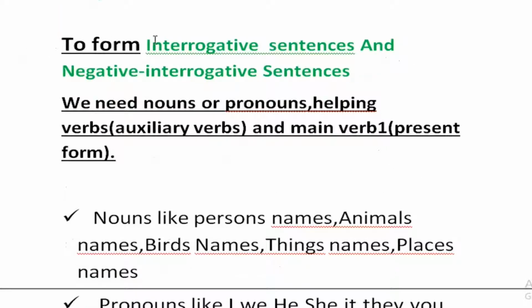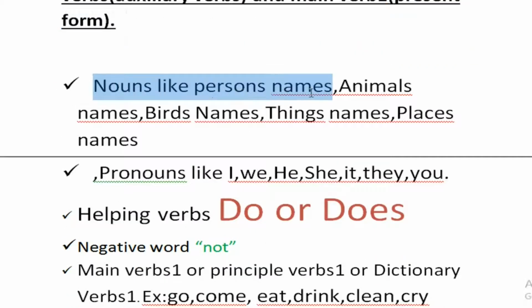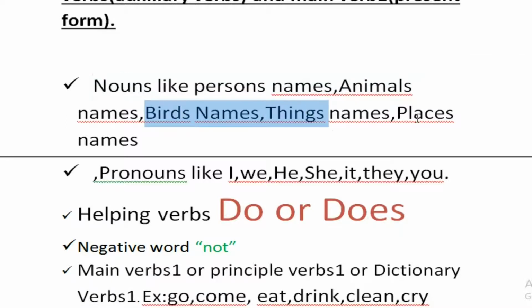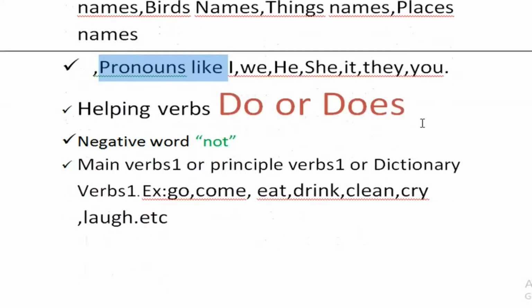To form interrogative sentences and negative interrogative sentences, we need nouns or pronouns, helping verbs, and the main verb 1 or present form. What are nouns? Nouns are like persons' names, animals' names, birds' names, things' names, places' names. Pronouns are like I, we, he, she, it, they, you. What are pronouns?